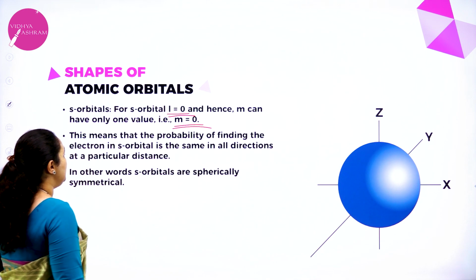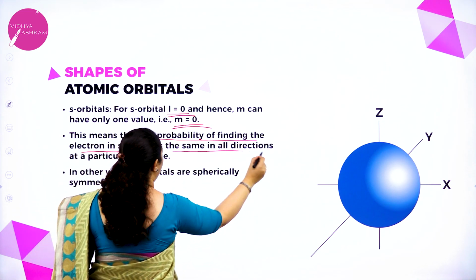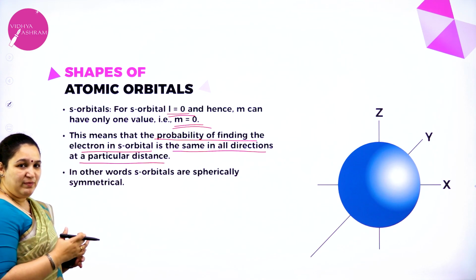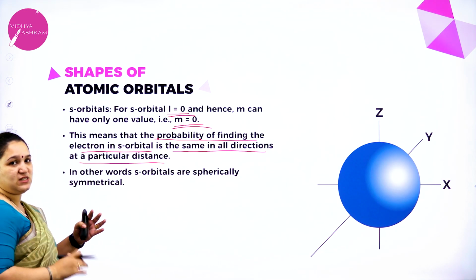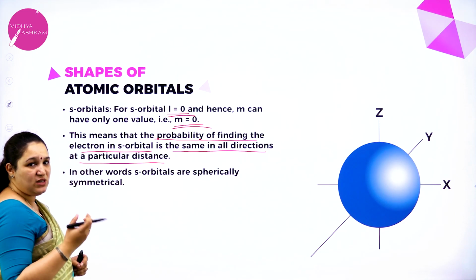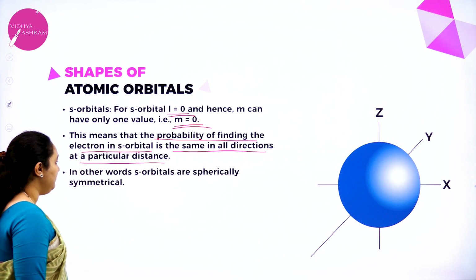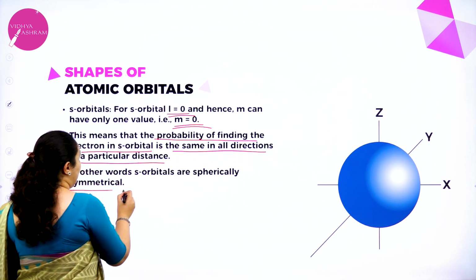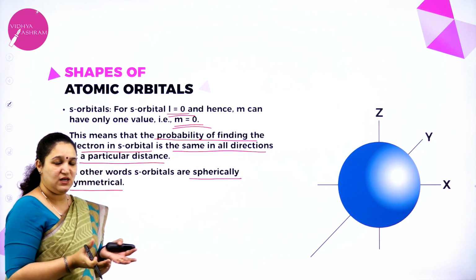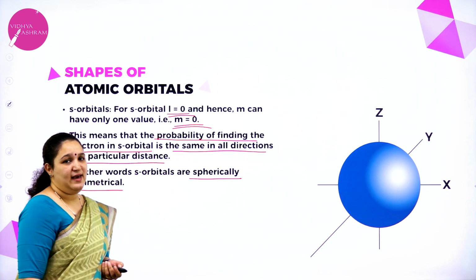Here, what does it mean? It means that the probability of finding the electron in s orbital is the same in all directions for a particular distance. So the probability of finding the electron is the same at equal distance all throughout. That is the meaning when l is equal to 0 and m is equal to 0. There is only one type of orbital, which is spherical in shape. And it is also symmetrical. You can see it is spherically symmetrical. That means it is at equal distance from the nucleus and symmetrical around the nucleus. That is about the s orbital.